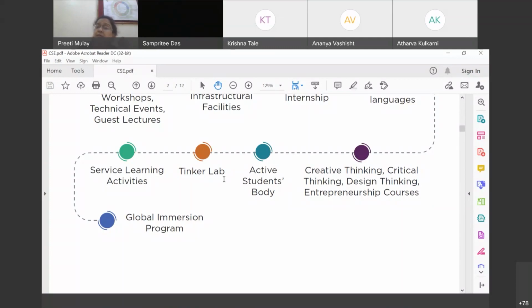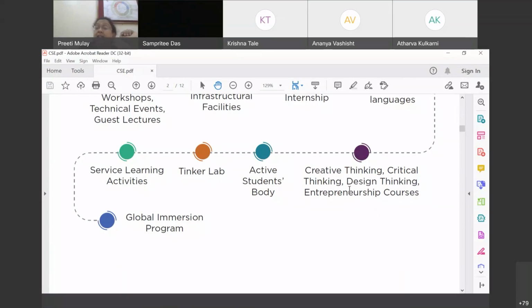Of course, in addition to that, we also provide the knowledge for creative thinking, critical thinking, design thinking, whatnot. We have entrepreneurship courses on campus. We have a dedicated cell for that, and we promote startups. As you know, our PM also is promoting Made in India, right?